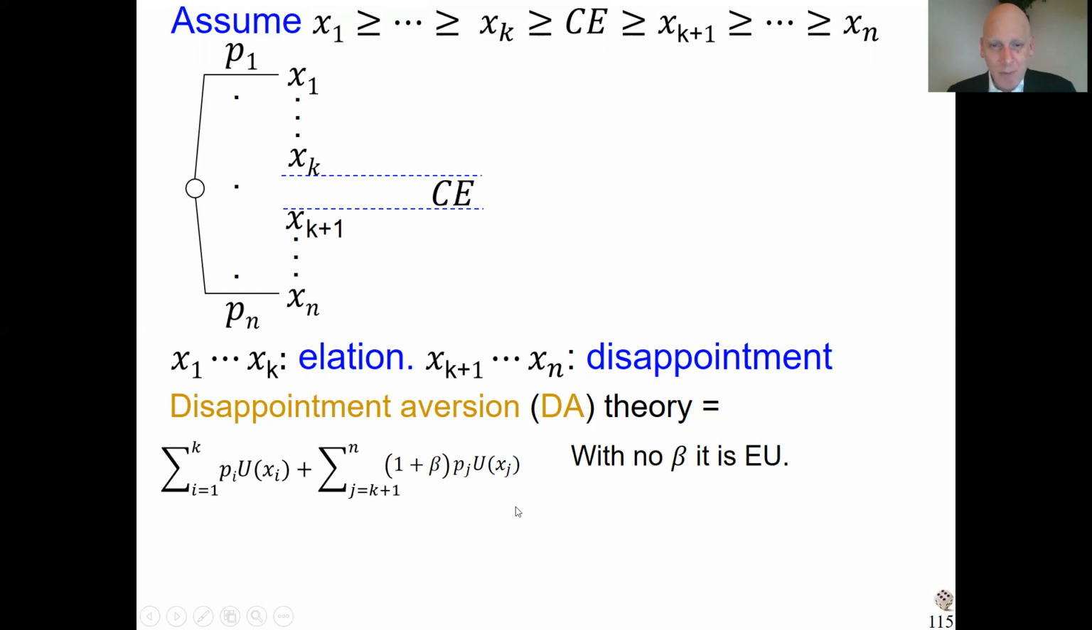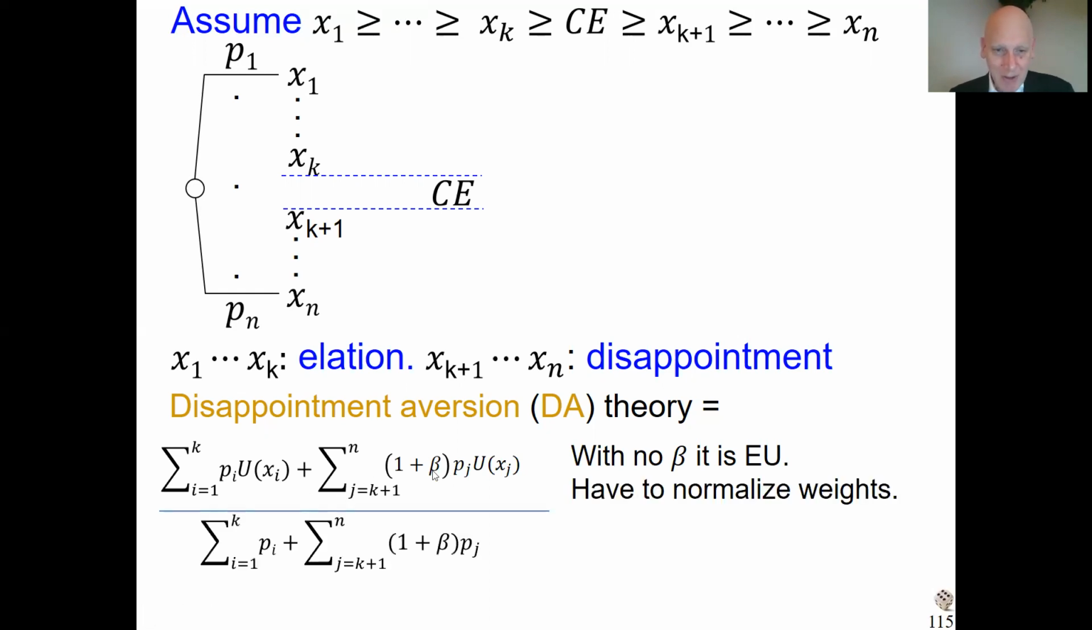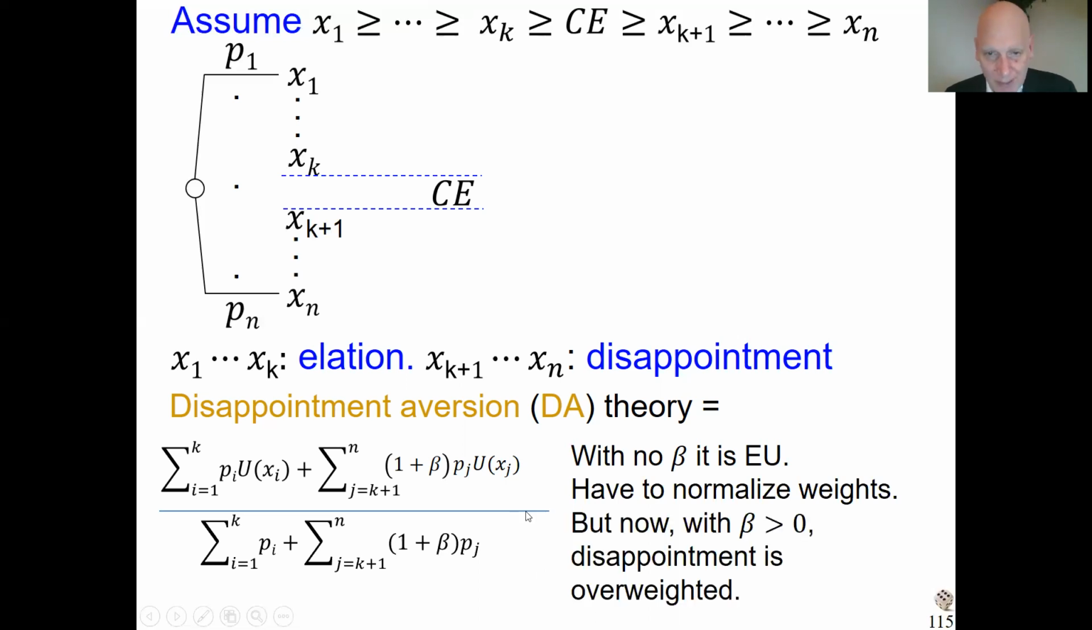Anyway, always the weights should sum to one and should be normalized, so I wasn't complete yet. I should divide by all the weights to make sure that the weights sum to 1, that this is really a convex combination of the utility values, and there it is. So here we have the complete formula of disappointment aversion theory, the only new thing being overweighting the disappointment outcomes. Usually beta could also be negative, then you're underweighting the disappointment outcomes, that means you're overweighting the elation outcomes, but empirically the prevailing pattern is beta positive, disappointment aversion.